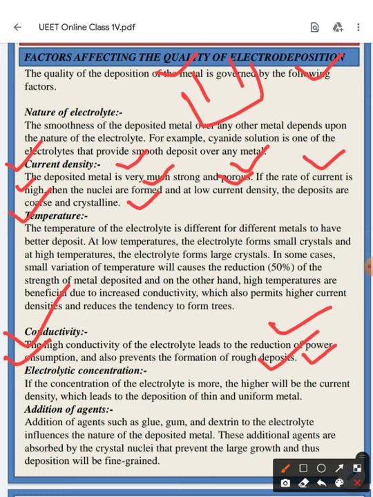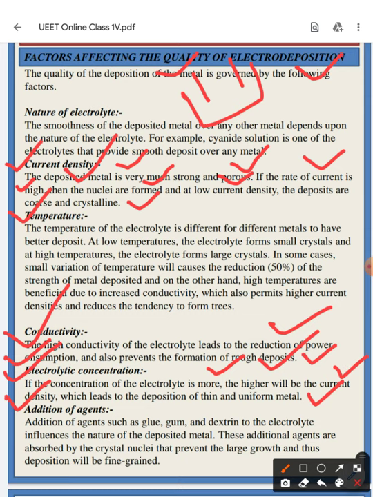Then the next one is the electrolyte concentration. If the concentration of the electrolyte is more, the current density will be higher, which leads to the deposition of thin and uniform metals. So current density needs to be higher during this electrolytic process.